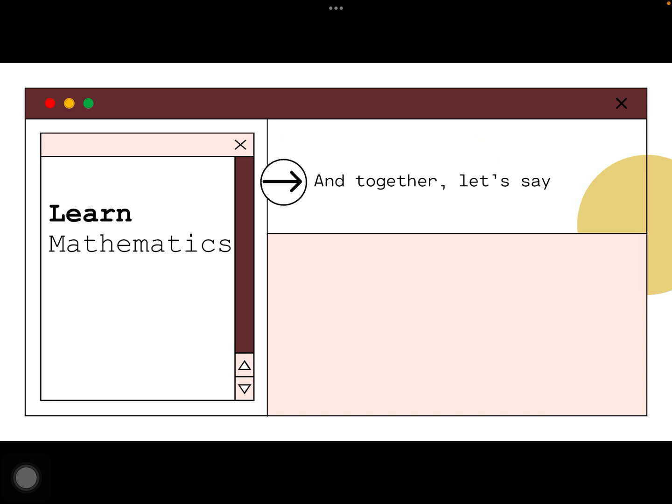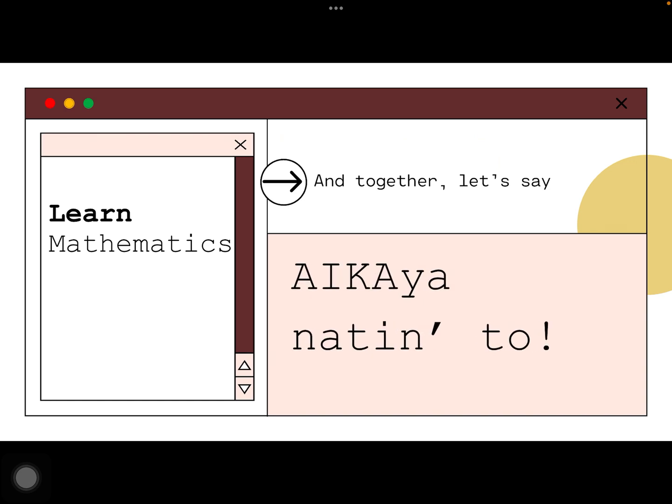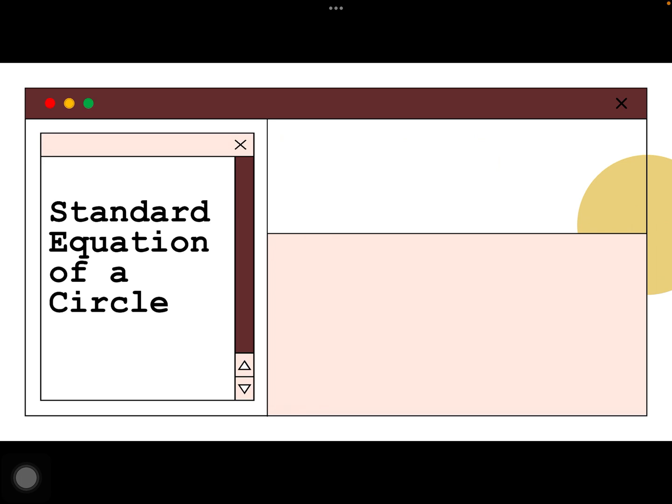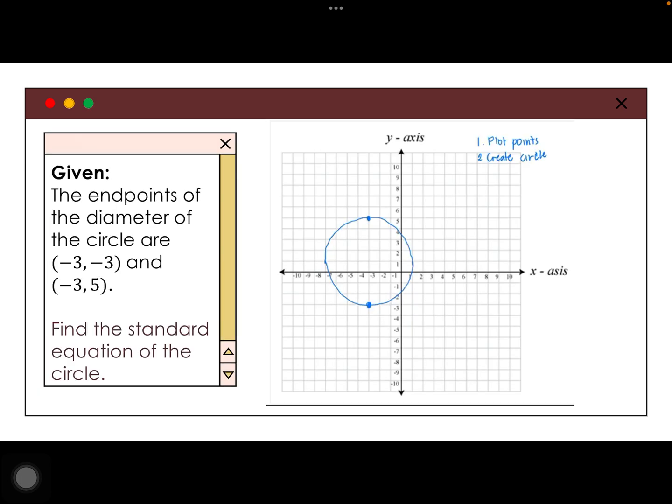Ayan ha. So, with those examples natin for the standard equation of the circle, I hope you learned something about mathematics. And sana nasabi nyo yung, ay ka! Yan naman pala. Kayang-kaya pala ang math. Di ba? So, you have their standard equation of a circle. Let's have more examples para more exciting pa ang mangyari.